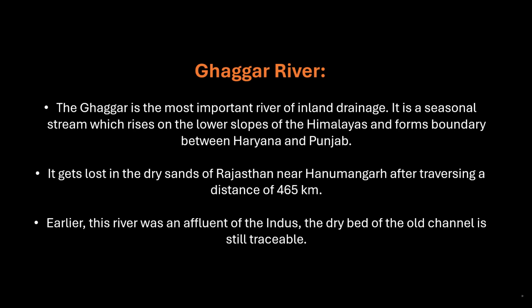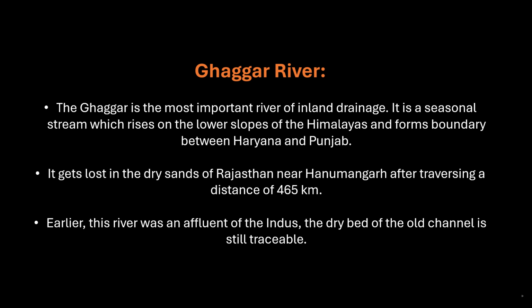Ghaggar River. The Ghaggar is the most important river of inland drainage. It is a seasonal stream which rises on the lower slopes of the Himalayas and forms boundary between Haryana and Punjab. It gets lost in the dry sands of Rajasthan near Hanumangarh after traversing a distance of 465 kilometers.